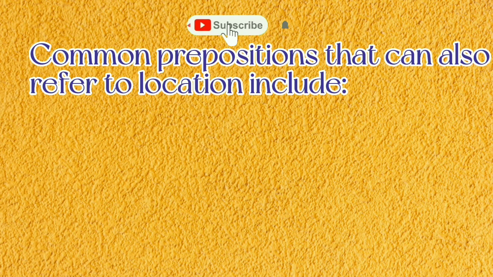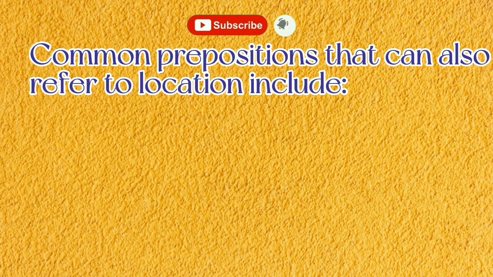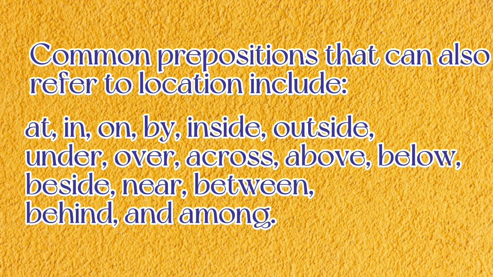Common prepositions that can also refer to location include at, in, on, by, inside, outside, under, over, across, above, below, beside, near, between, behind, and among.